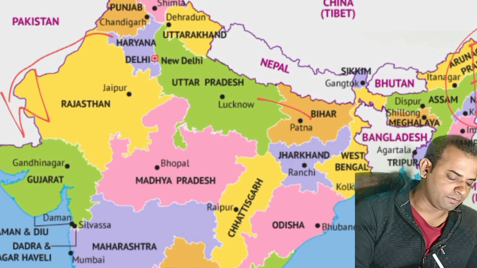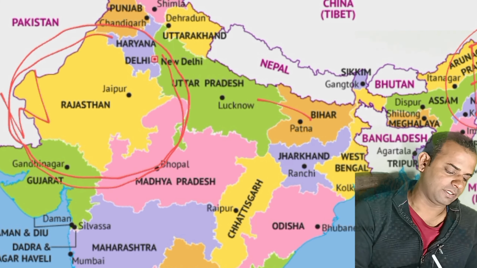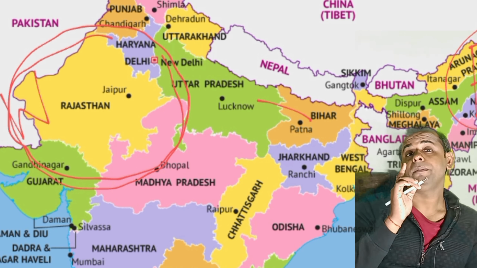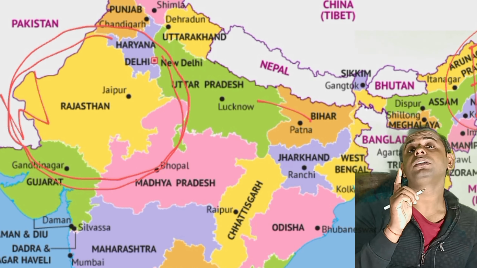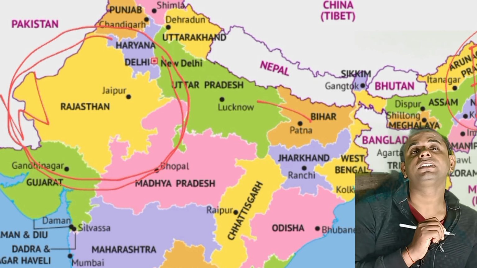Now it's time for Rajasthan. Let us see the biggest state of India. Not according to the population survey, it is only according to the land. The area covered is the highest. In Rajasthan, the area covered is the highest.